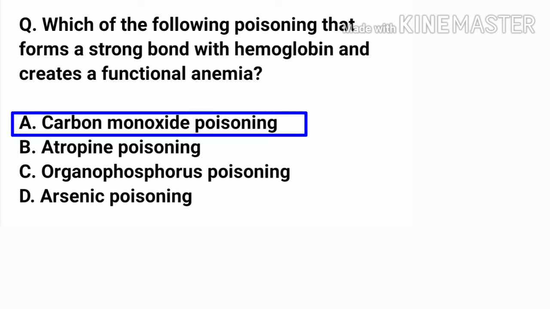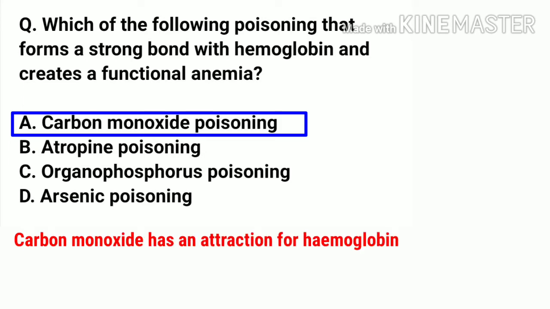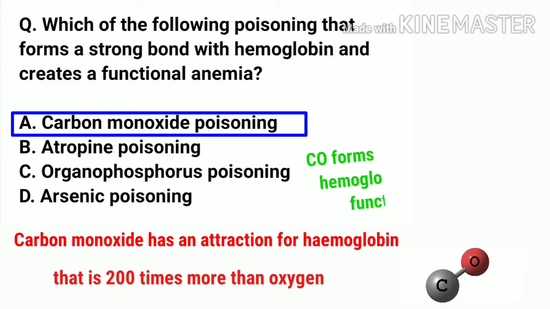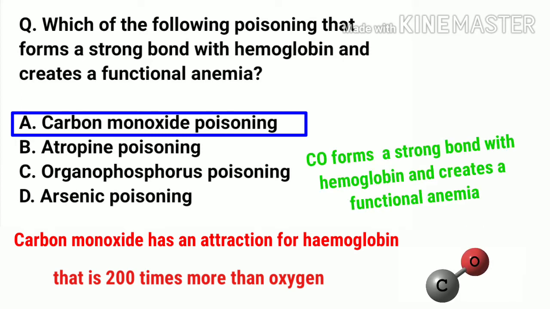Carbon monoxide poisoning. Carbon monoxide has an attraction for hemoglobin that is 200 times more than oxygen. Carbon monoxide forms a strong bond with hemoglobin and creates a functional anemia. Carbon monoxide poisoning occurs when too much carbon monoxide is inhaled into the body. It replaces the oxygen in red blood cells with carbon monoxide. This can lead to serious tissue damage or even death.